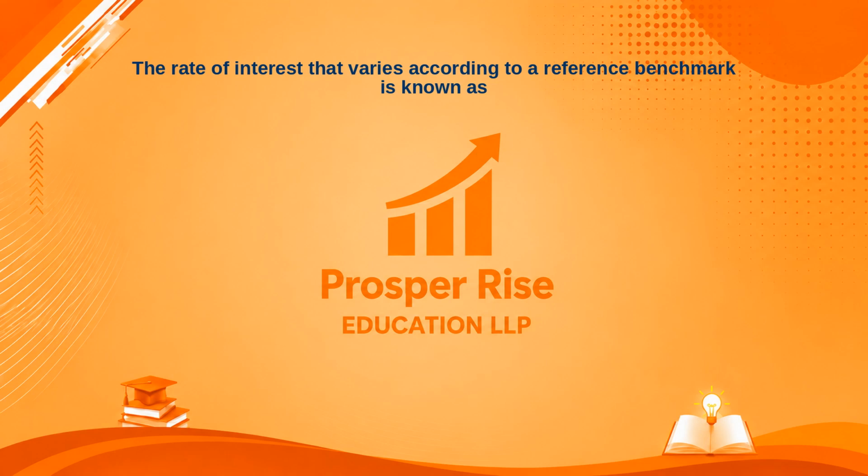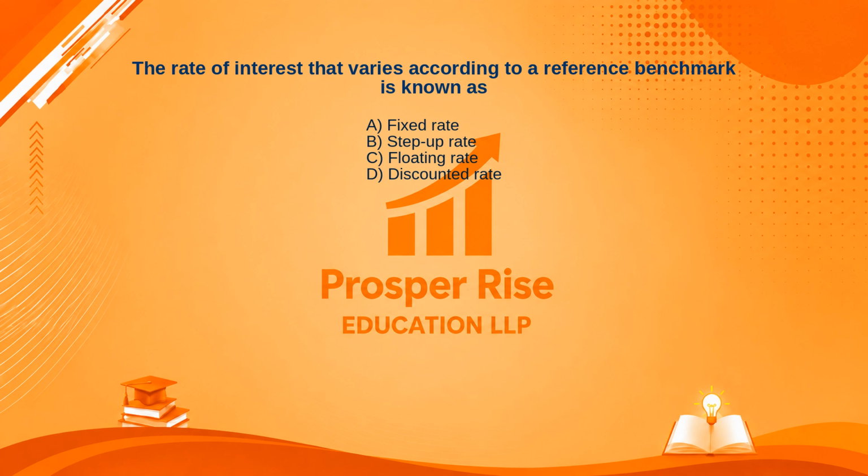The rate of interest that varies according to a reference benchmark is known as... Here are your options. A. Fixed rate. B. Step-up rate. C. Floating rate. Or D. Discounted rate. Take a moment to pause the video and decide.